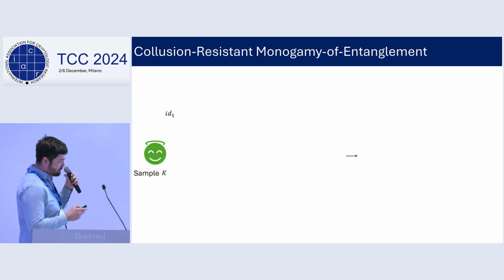Okay, now our first contribution here is we show that pseudorandom coset states actually satisfy a collusion-resistant monogamy of entanglement property.